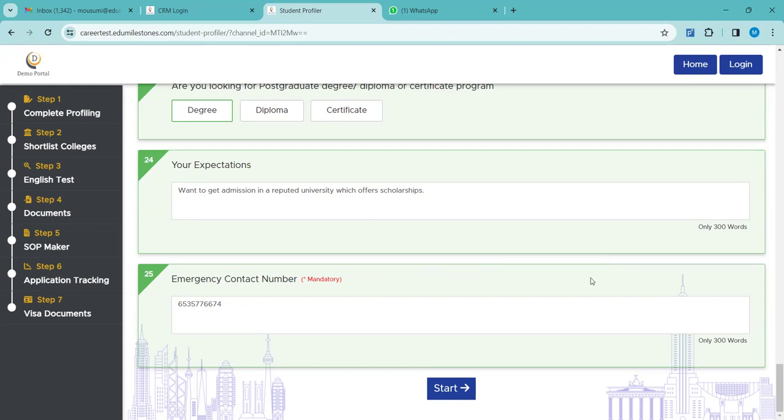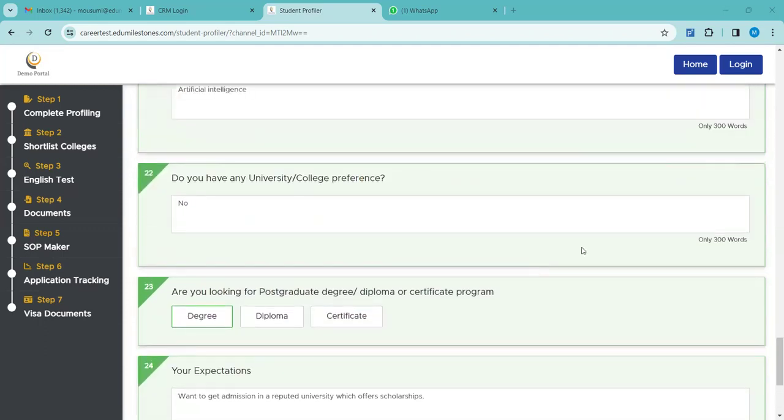Anyone has any questions? Madam, suppose there are 5 backlogs. Is it possible to go further? It is possible. See, there are again restrictions here. Not all colleges, not all countries accept 5 backlogs. If you are looking for Canada, Canada accepts up to 4 backlogs at most. For UK or USA, you can check for universities who are accepting 5 backlogs. More than 10 backlogs, basically the universities do not accept.